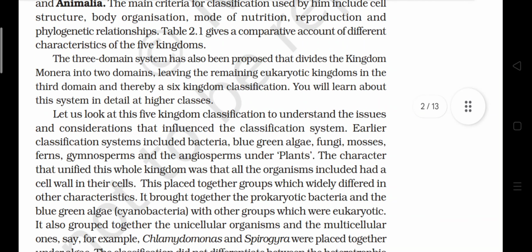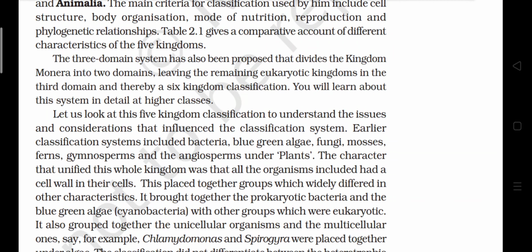Let us look at this five kingdom classification to understand the issues and considerations that influence the classification system. Earlier classification systems included bacteria, blue-green algae, fungi, mosses, ferns, gymnosperms, and angiosperms under plants. The character that unified this whole kingdom was that all the organisms included had a cell wall.